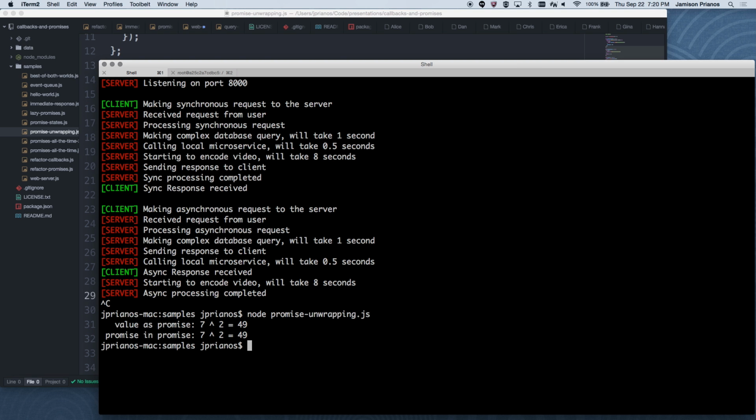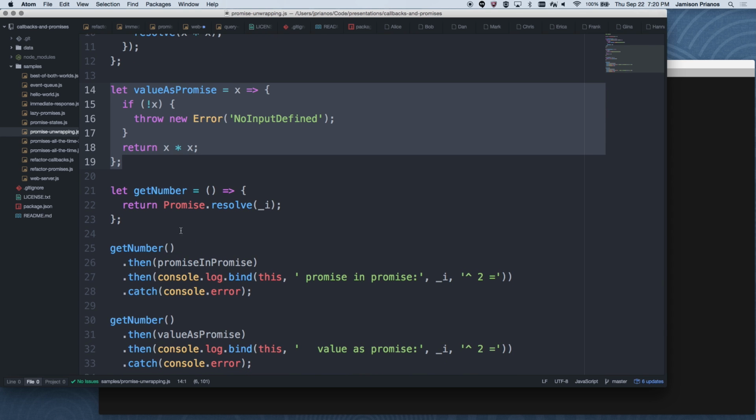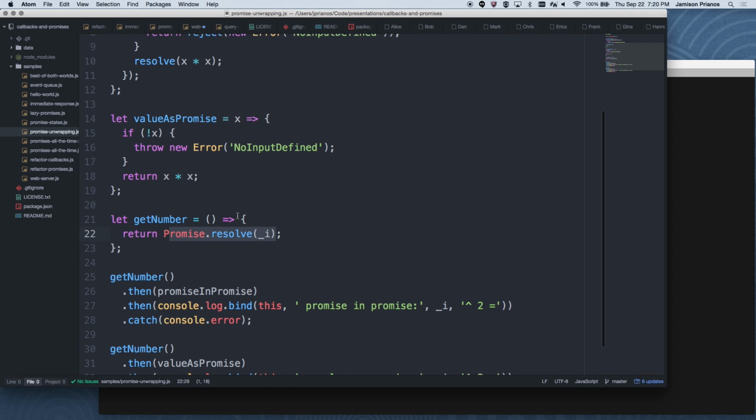Either way, we get the same result out of it. So we can take our objects and we can use standard functions that aren't at all aware of promises, like this one here. There's nothing promise related in this function, but if we wrap it in a promise, it'll automatically handle that when we get down here. So we just call it, we get a number, it'll automatically resolve that value. If we get another promise, you won't end up with a promise that refers to a promise that refers to a number. It just won't automatically wrap it.